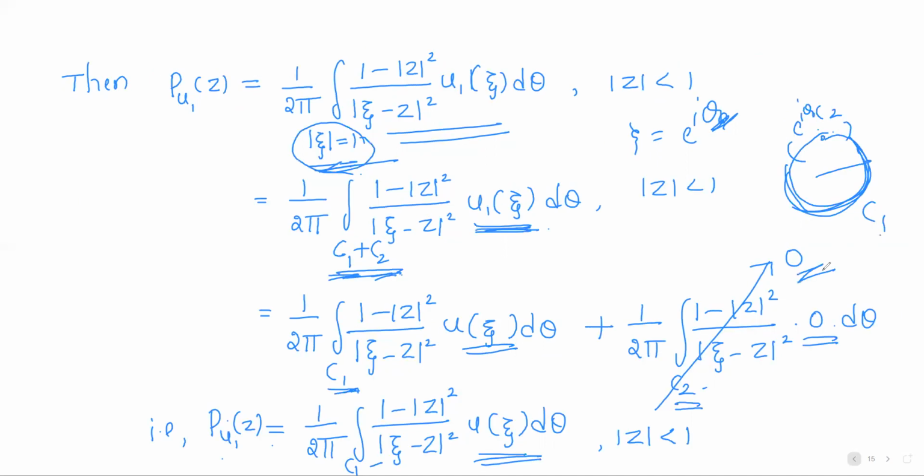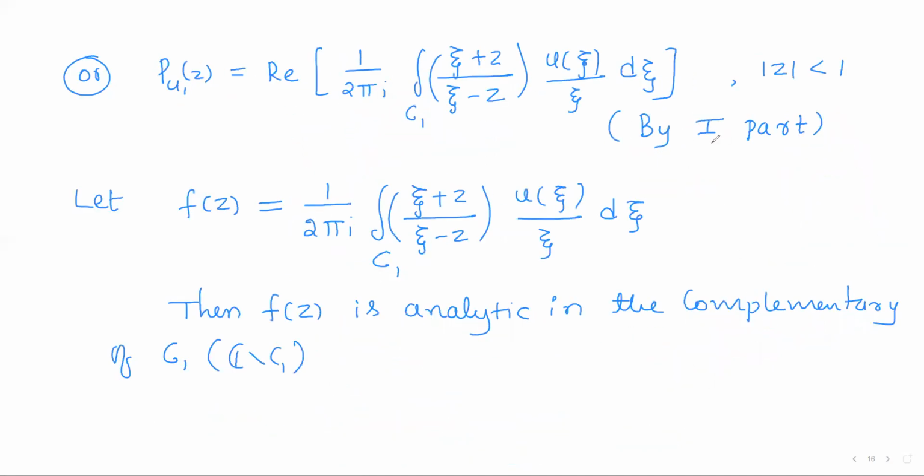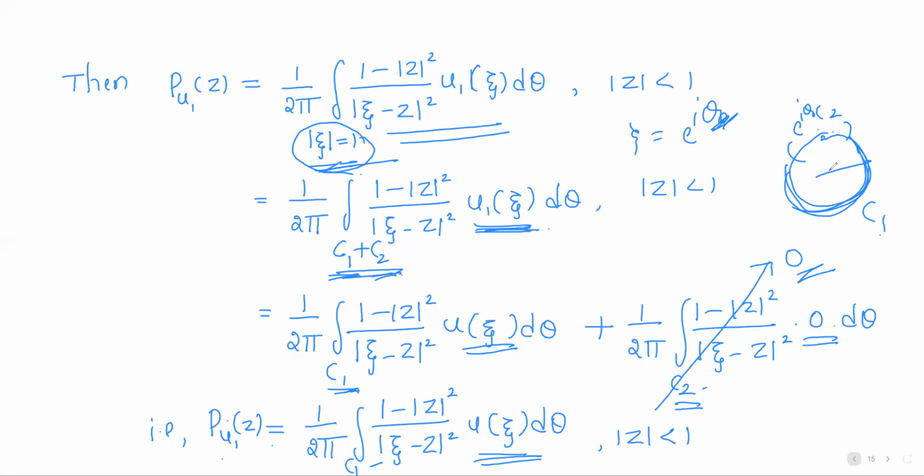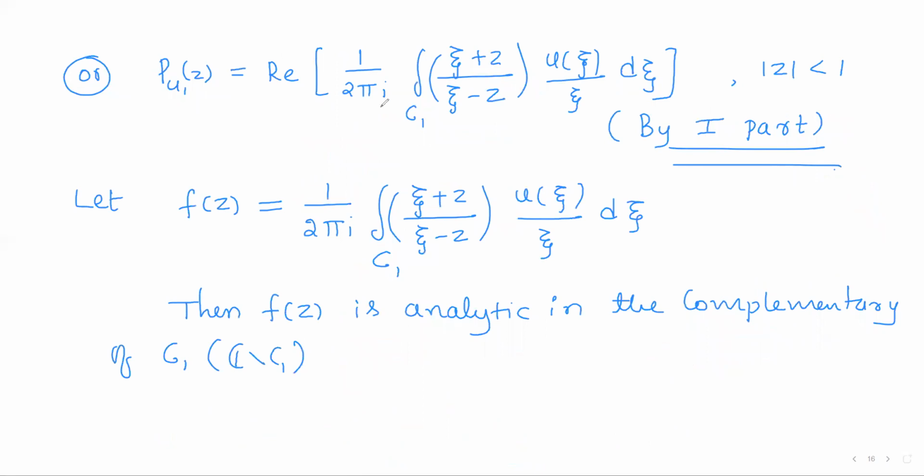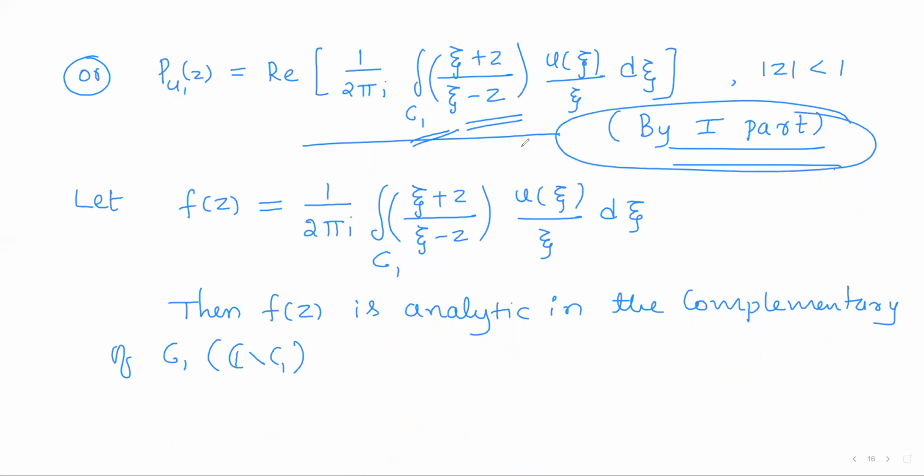So now, following the same steps as in the first part, P U1 of z can be written as the real part of 1 by 2 pi i integral over the arc C1. So just refer to part 1. What are the things we have applied? The same has been applied here also. So P U1 of z is written as the real part of this function. Now consider the expression which is inside this bracket, 1 by 2 pi i integral over C1.